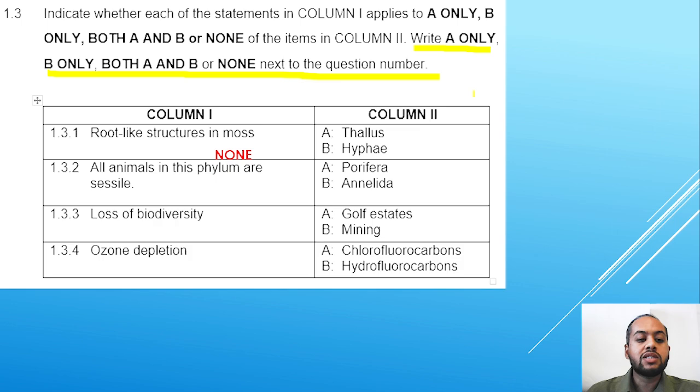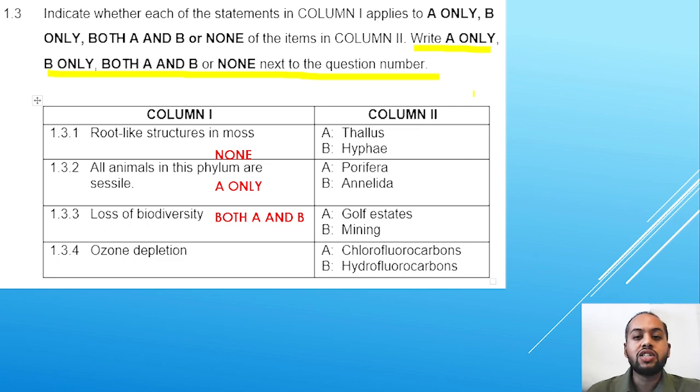1.3.2, all animals in this phylum are sessile, peripheral, and annelida. Only one in which it's sessile is going to be A, peripheral. The loss of biodiversity, gulfy states and mining. If we create gulfy states or if we clear out a certain area to mine there, then obviously we are going to cause a loss of biodiversity. Therefore, the answer is both A and B.